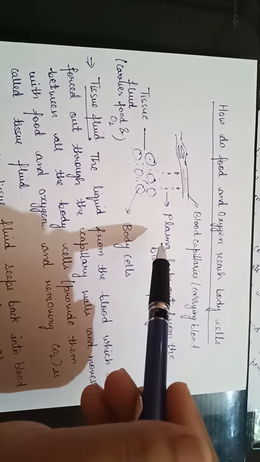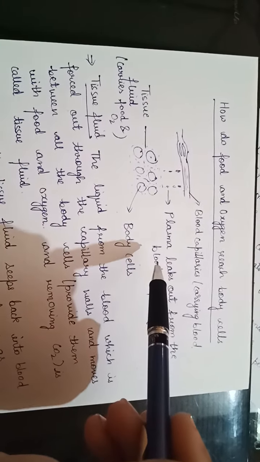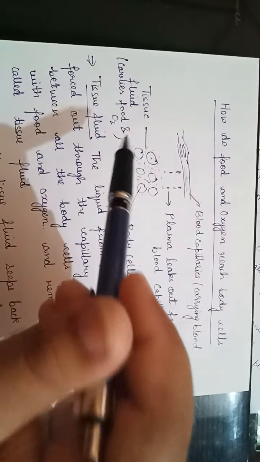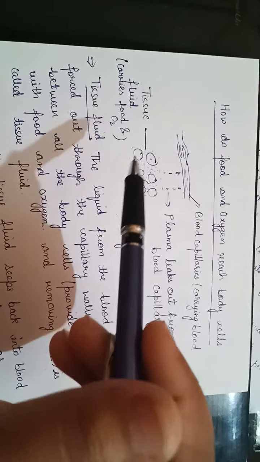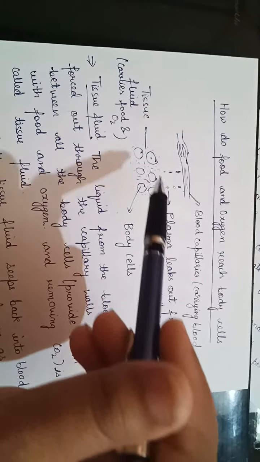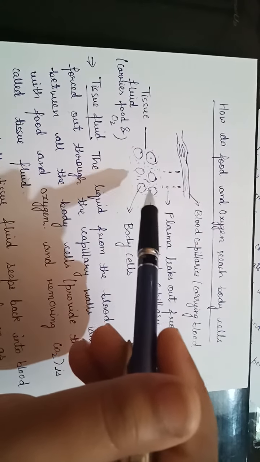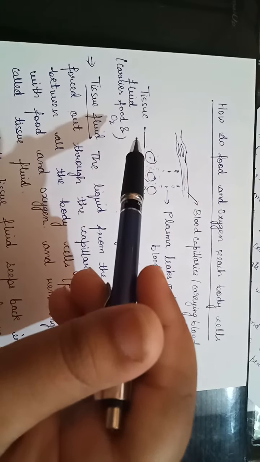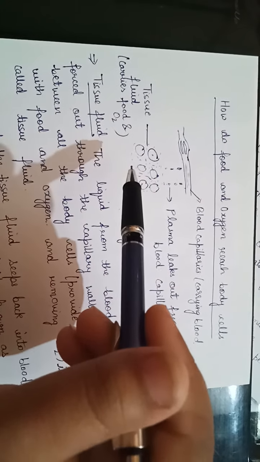This plasma, the liquid which contains the food and oxygen, is known as tissue fluid because it is present in the tissue between the body cells.